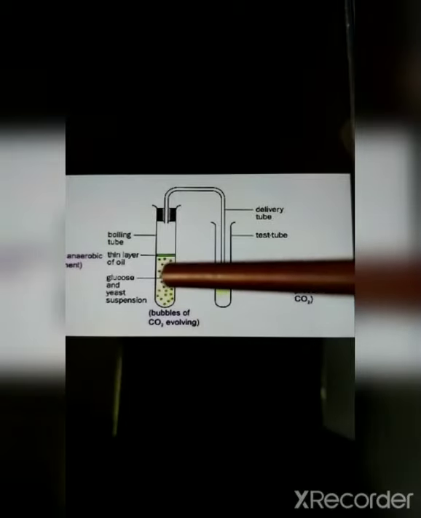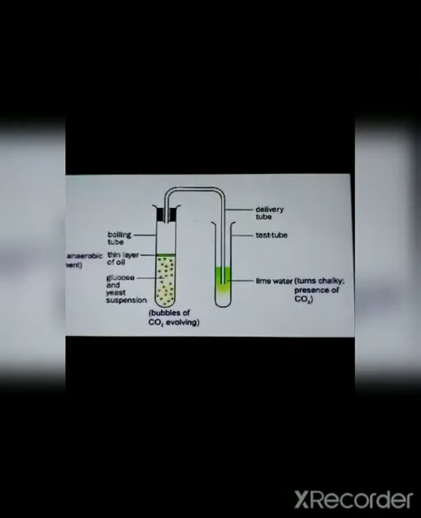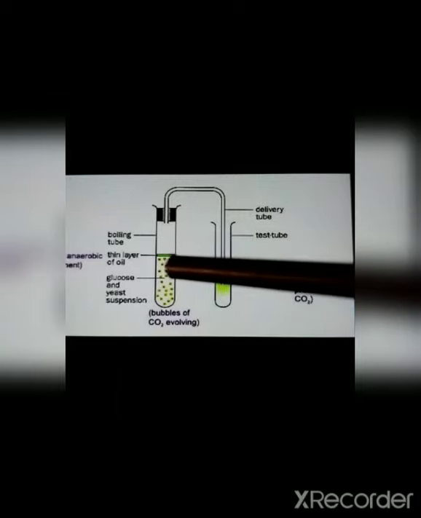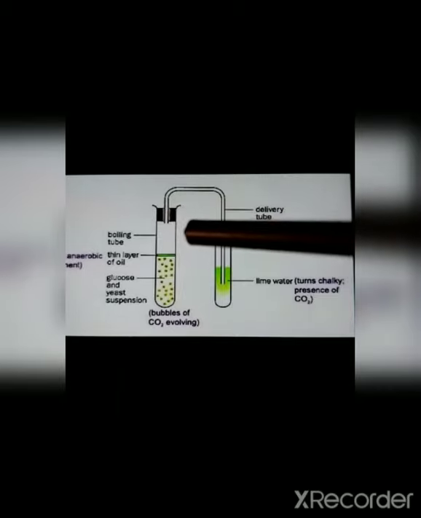Glucose means sugar solution is added to yeast. And in order not to release any gases from this, we would add a thin layer of oil above the solution, so that nothing out of it will escape from the tube.